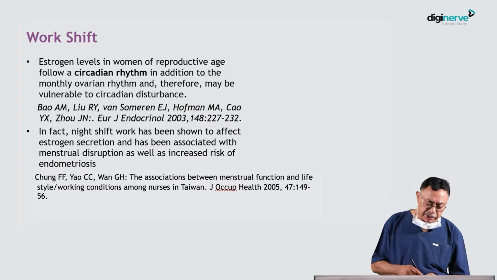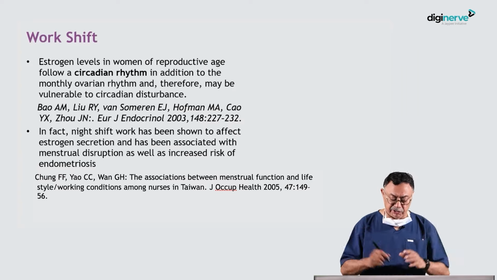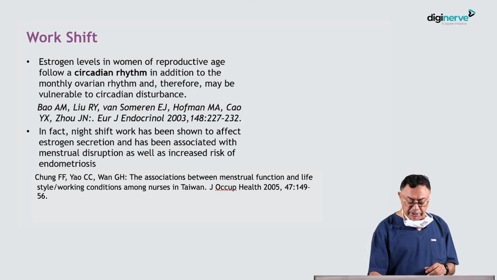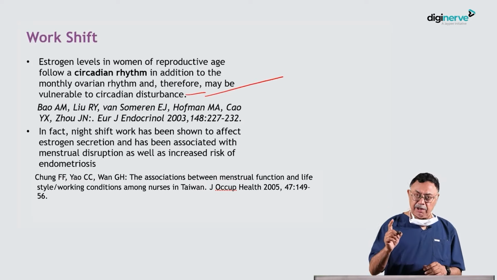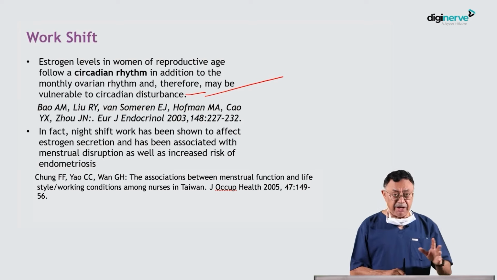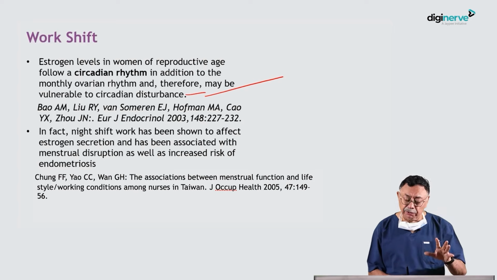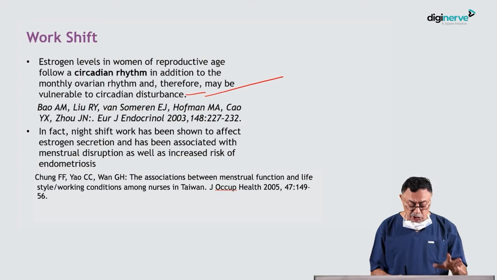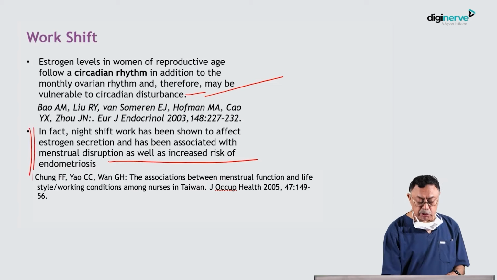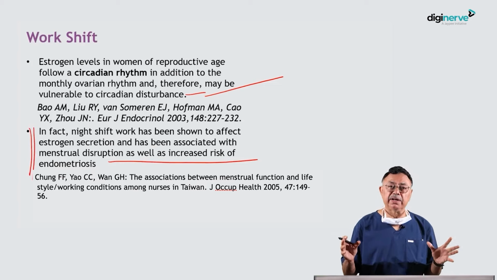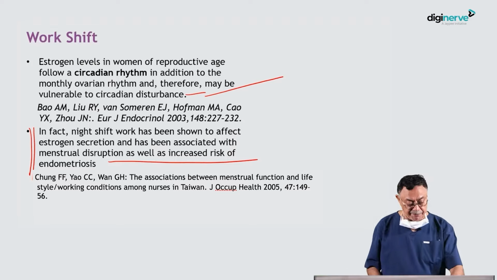Now, very interestingly, estrogen levels in women of reproductive age follow a circadian rhythm in addition to the monthly ovarian rhythm, and may be vulnerable to circadian disturbances. In fact, night shift workers have shown an effect on estrogen secretion, associated with menstrual disruption. So those women who work nights at call centers, with their disturbed sleep patterns, are more prone to have